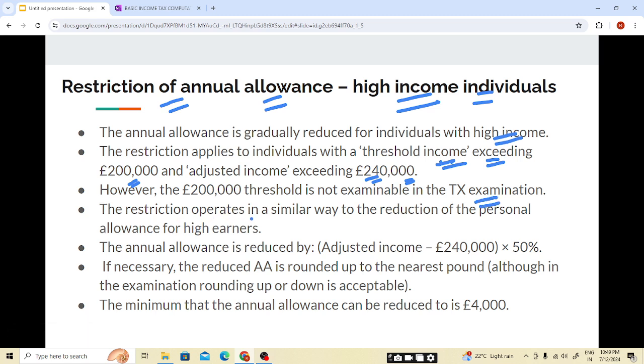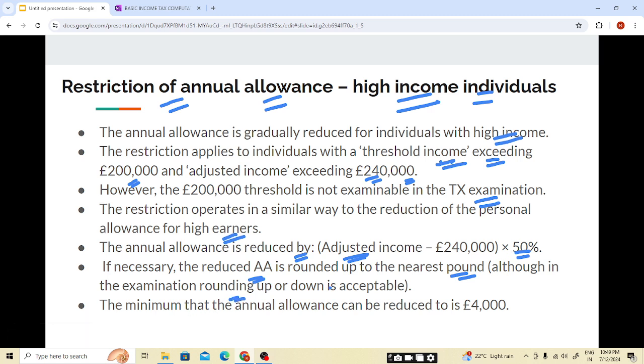The restriction operates in a similar way to the reduction of the personal allowance for higher earners. The annual allowance is reduced by adjusted income minus 240,000 into 50%. If necessary, the reduced annual allowance is rounded to the nearest pound.